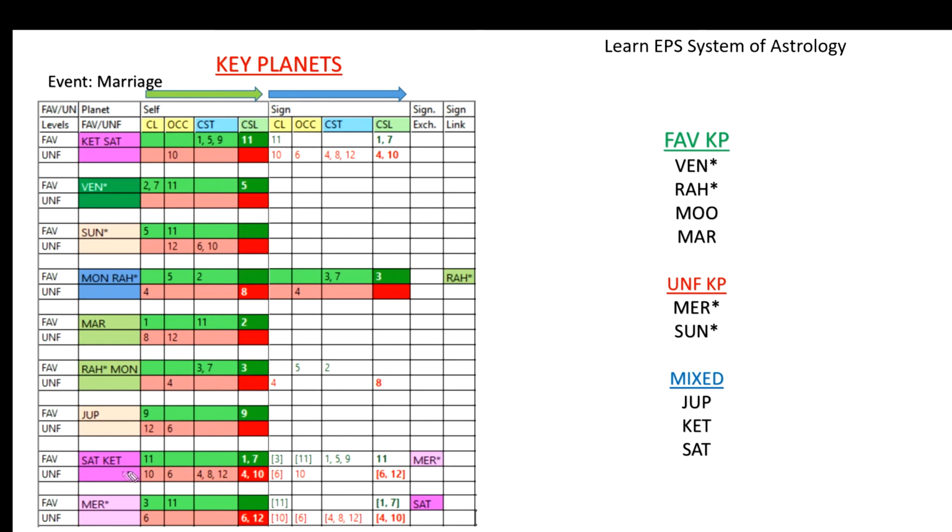Then Saturn: 11, 1 and 7 cuspal sublord, but all unfavorable house grouping is present. Along with favorable strength, unfavorable strength is also more. This is all coming under mixed. So by looking at this, what is the benefit of it?